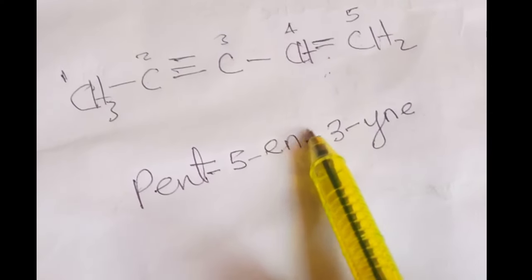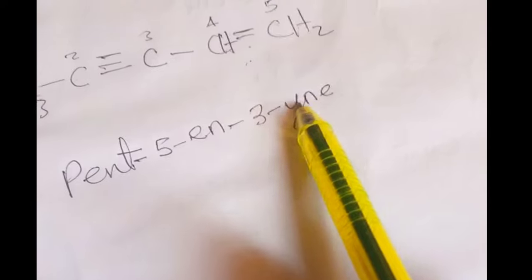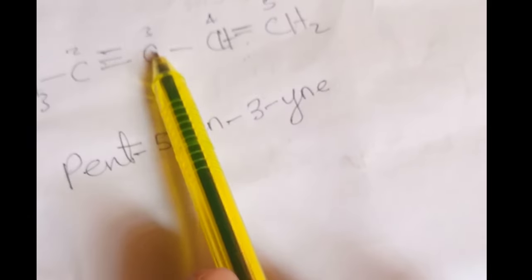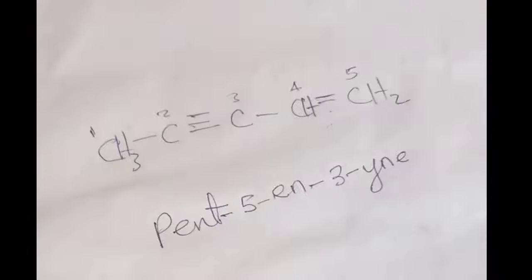You remove the e, and then the yne is written in full, Y-N-E. The locant for the yne is 5. So that's why I inserted 5-yne. The locant for the ene is 3. That is this carbon atom before where you have a double bond. So the name goes as thus: pent-3-en-5-yne, pent-3-en-5-yne. So now let's go to rule number 5.